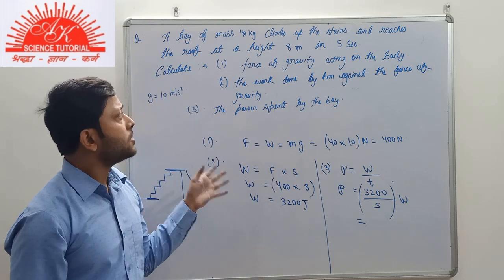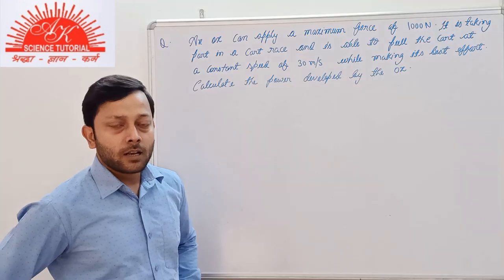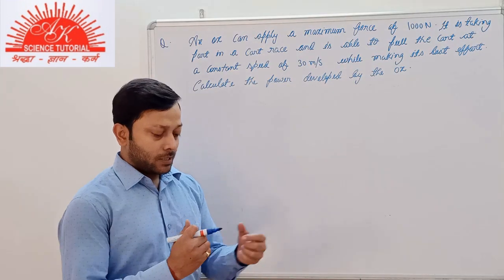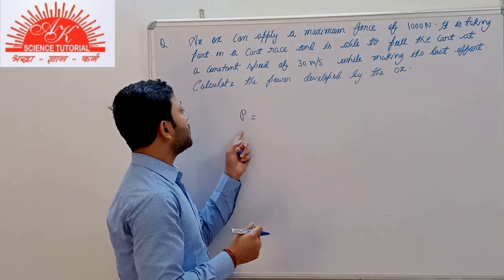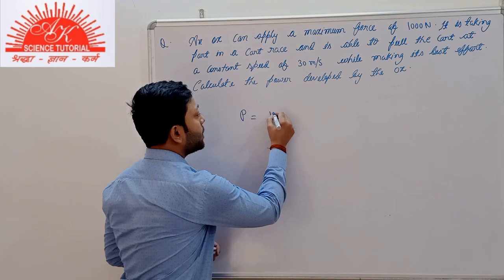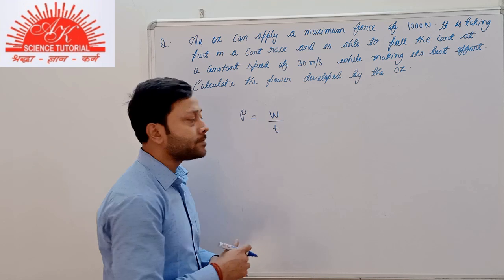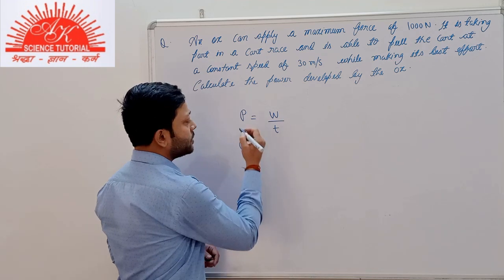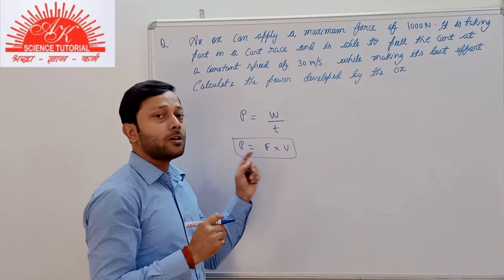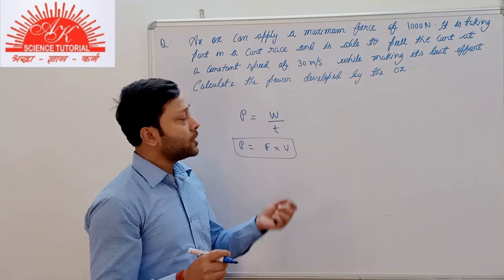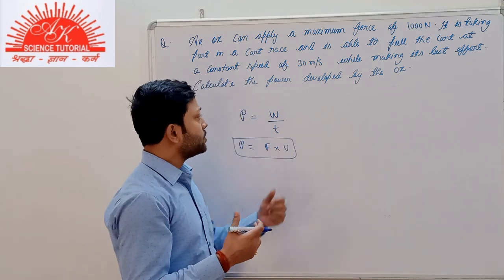So this was a simple example that is relatable to work and power. In the last class, I told you how we can derive the other form of this equation, that is P is equal to W by T. Power is equal to work done per unit time. The other form for this expression was F multiplied by V, that is the force applied on the body multiplied by the speed of the body, the body that is moving.